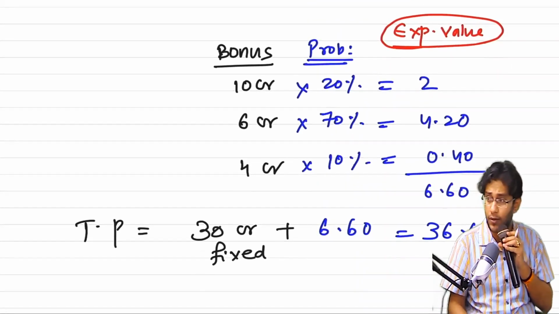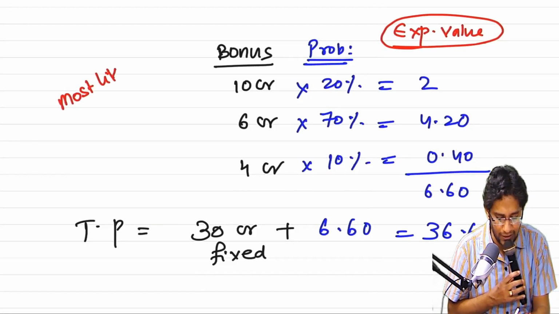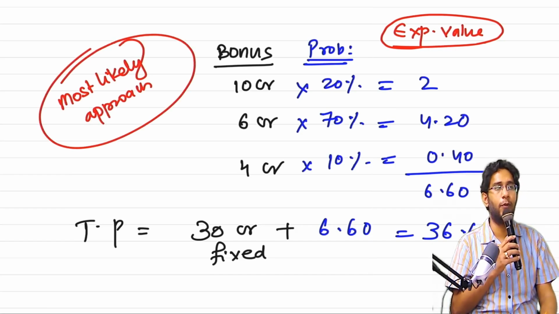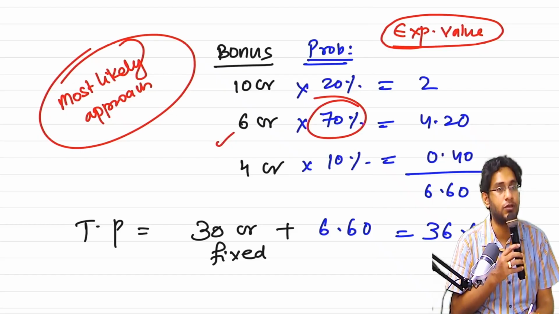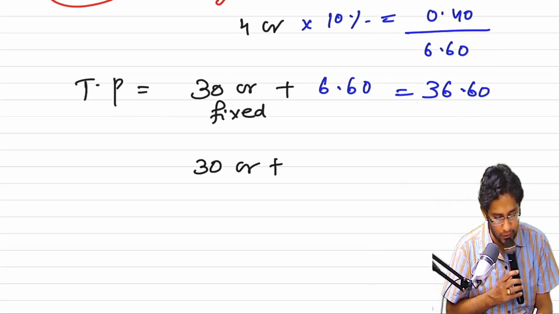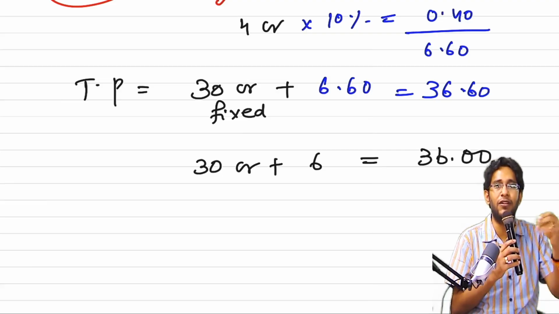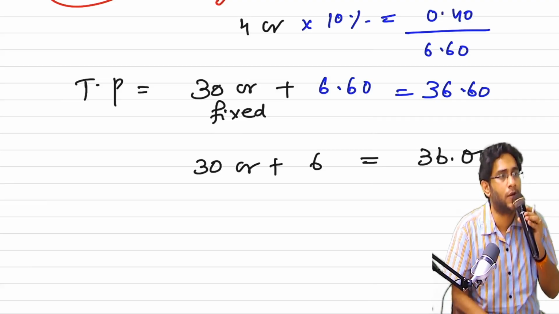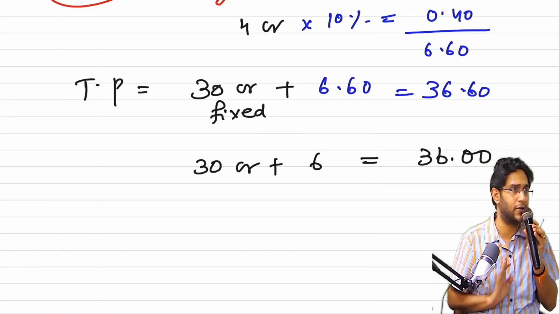But the standard also permits you to apply something called the most likely outcome or most likely approach. What is the most likely approach? That outcome which is having the highest probability, which is how much? 6 crores. That means your answer can even be 30 crores plus directly 6, which is 36 crores. Between these two, which one? Your choice. That is the decision of the company, sir. That is your policy basically.